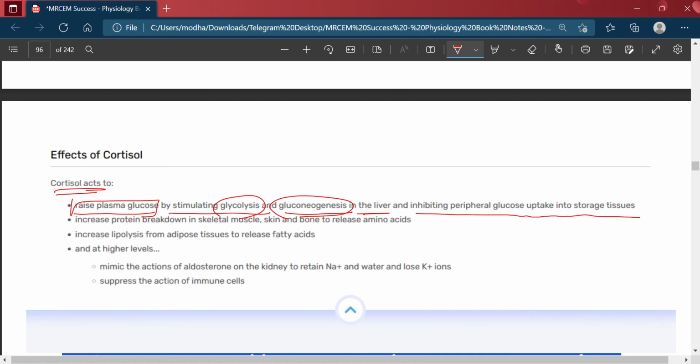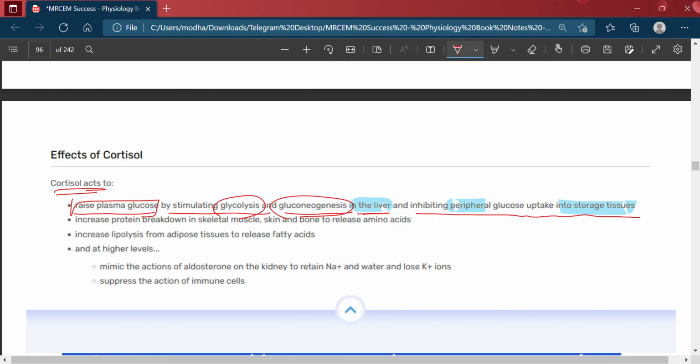So in the liver it increases glycolysis and gluconeogenesis, and in the periphery it inhibits glucose uptake into the storage tissue.